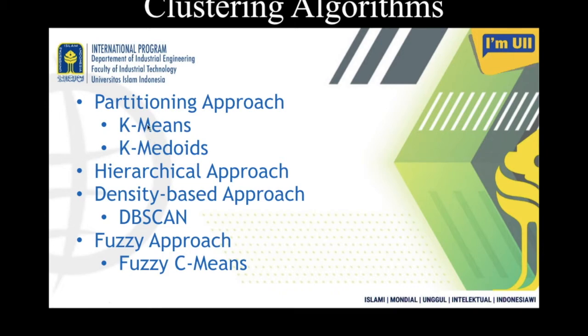Then one hierarchical approach, the density based approach as DBSCAN, and the fuzzy approach, the fuzzy c-mean algorithm. But for today I will cover the partitioning approach, and we will show you some exercises or examples with Python in Google Colab, and then we'll give you some exercises to solve at home.